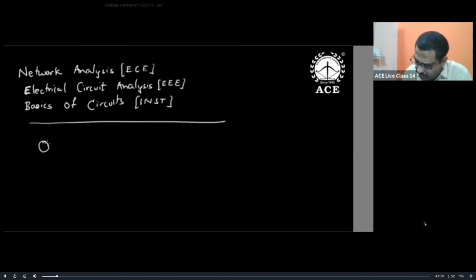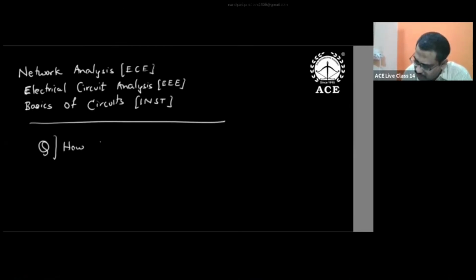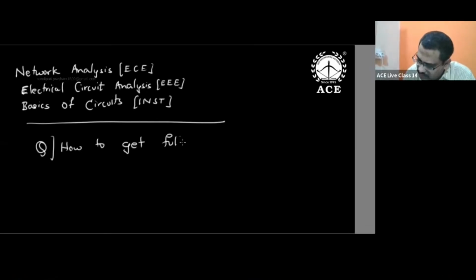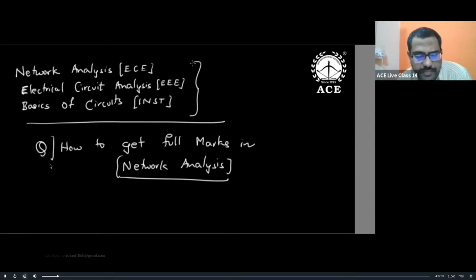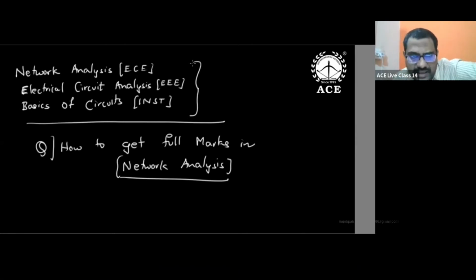Now, my first question to you is how to get full marks in my subject, network theory or network analysis. I will write different names, but 90 to 95% of the subject and syllabus is common. Everybody please understand, 90 to 95% of the syllabus is common for all the branches, except topology, which is there for ECE, and 3-phase, which is special for EEE. That is the only difference. And the instrumentation syllabus is close to the EEE syllabus.